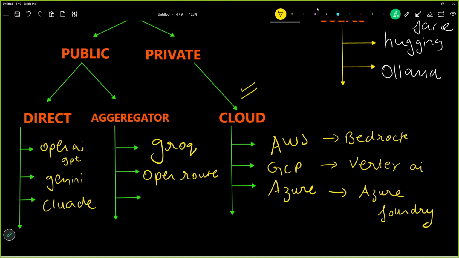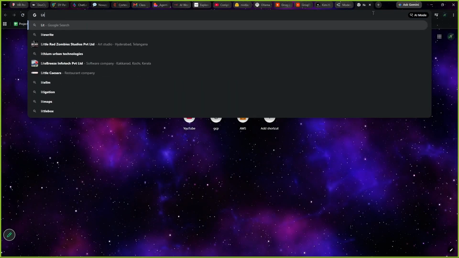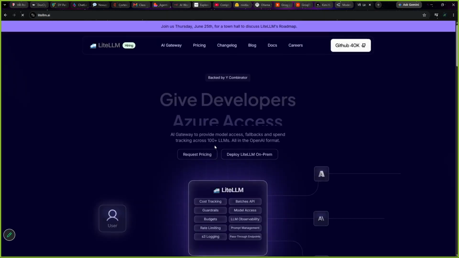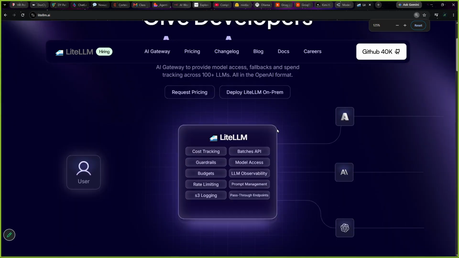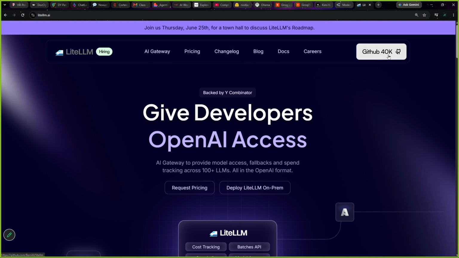OpenRouter, and thirdly we have LiteLLM. LiteLLM is also an aggregator. Okay, I can search that for you. See, LiteLLM. On LiteLLM also you can check all their models and everything. It has 40k stars and a lot of things.